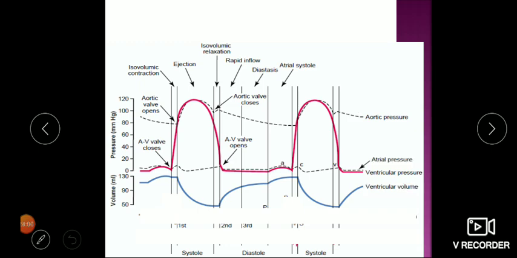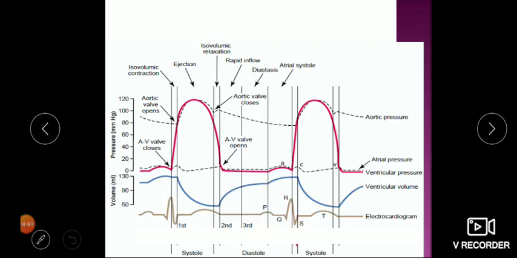And similarly, you can see these are the volume changes. This is the end diastolic volume, which is around 130. Here the ventricle is contracting, pressure is rising, and here blood is ejected out. When the ventricle is contracting and blood is ejected, volume will go on reducing. So in the ejection phase, pressure is rising and volume is reducing. Now in the isovolumetric relaxation phase and contraction phase, volume is constant, blood is not moving. And as the ventricle is relaxing, blood is coming to the ventricle, volume is rising. So this cycle continues.